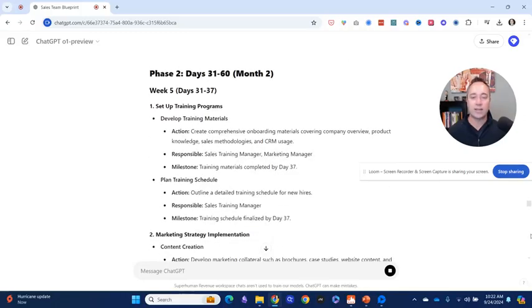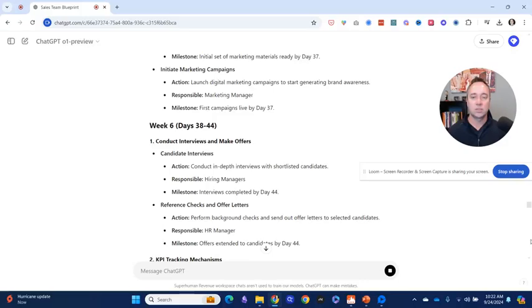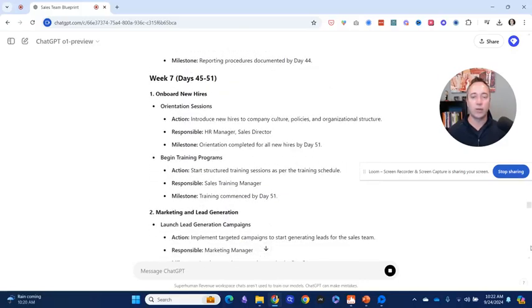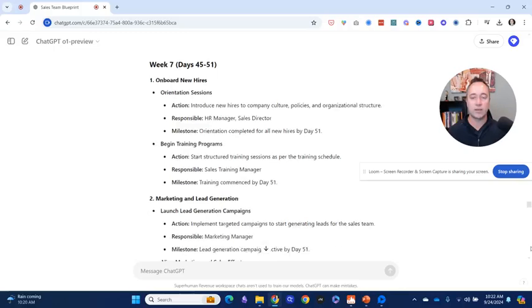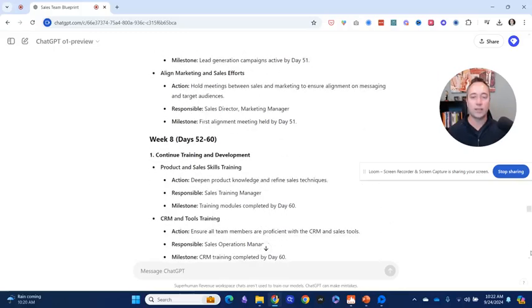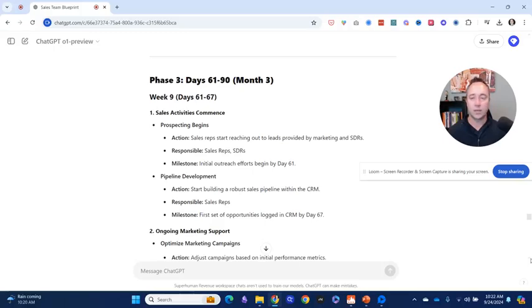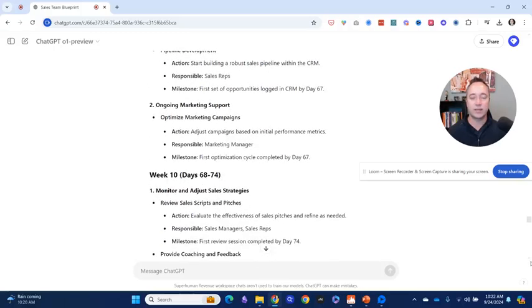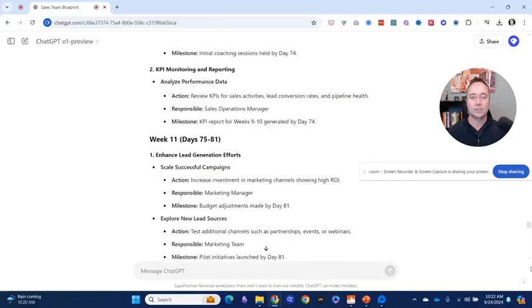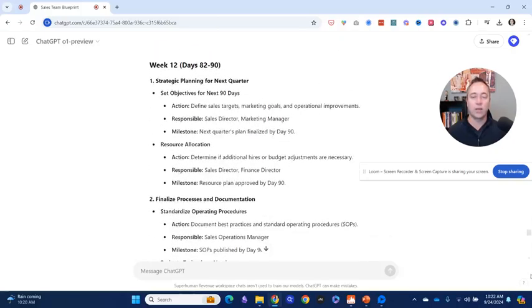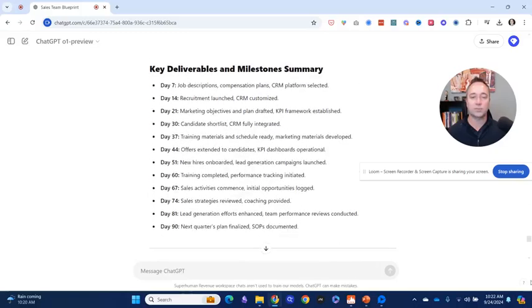Okay, so it's got that for phase 2: conduct interviews, make offers, KPI tracking, onboard new hires. It's got that in week 7. Love that. Now it's talking about marketing and lead gen, continuing plan and develop, and then phase 3. So it's basically saying get the hires up in about a month and a half. Then we got week 11, so we're already enhancing things, and then strategic planning for next quarter.